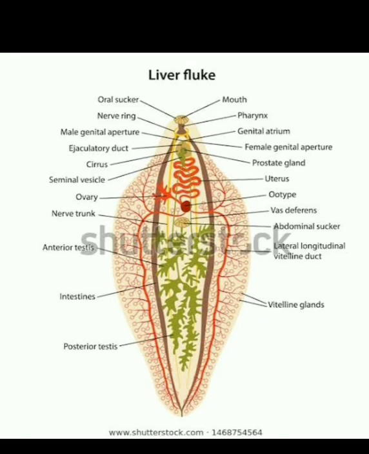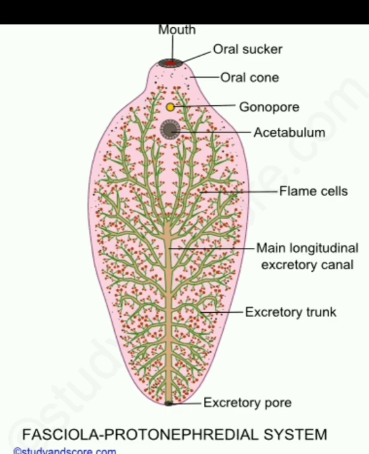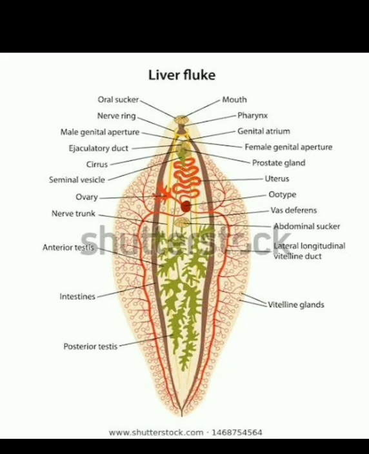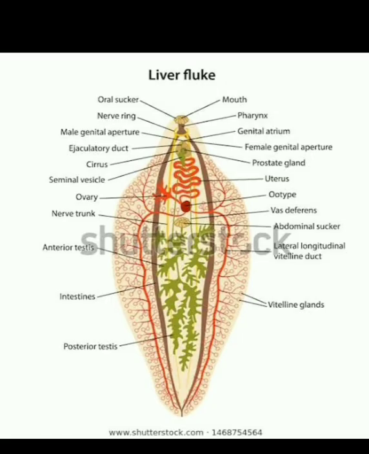Now the respiratory system is absent because it respires through an anaerobic process and because of the very deficient amount of oxygen present in the liver area. The excretory system is present in the form of flame cells. But one of the highly elaborate and complex systems, which is characteristic of not only Fasciola hepatica but almost all metazoan parasites, is the reproductive system. This reproductive system is meant to ensure production of a numerous amount of eggs, to ensure that maximum survival is possible for the emerging larvae.